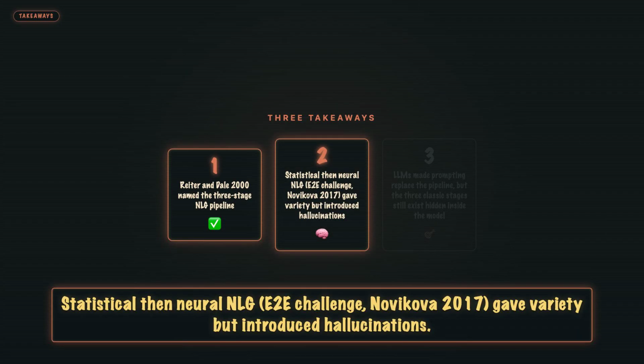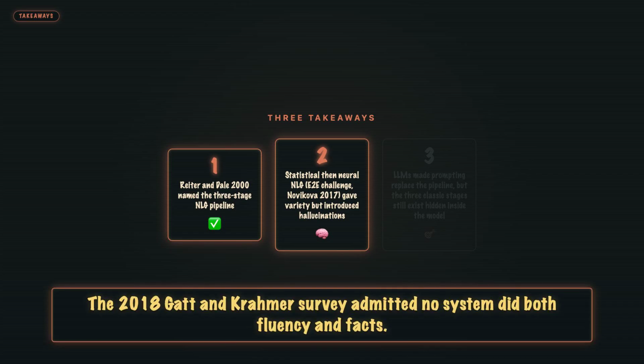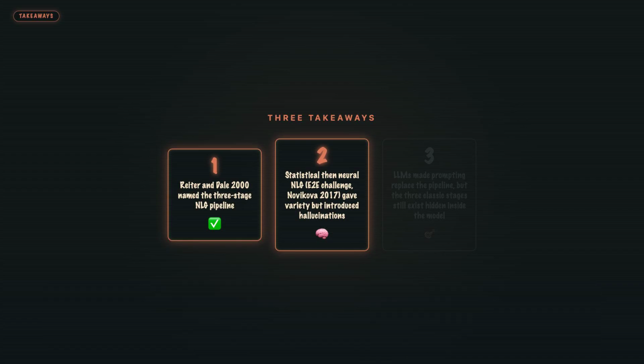2. Statistical then neural NLG. E2E challenge, Novikova 2017 gave variety but introduced hallucinations. The 2018 GAT and Cromer survey admitted no system did both fluency and facts.